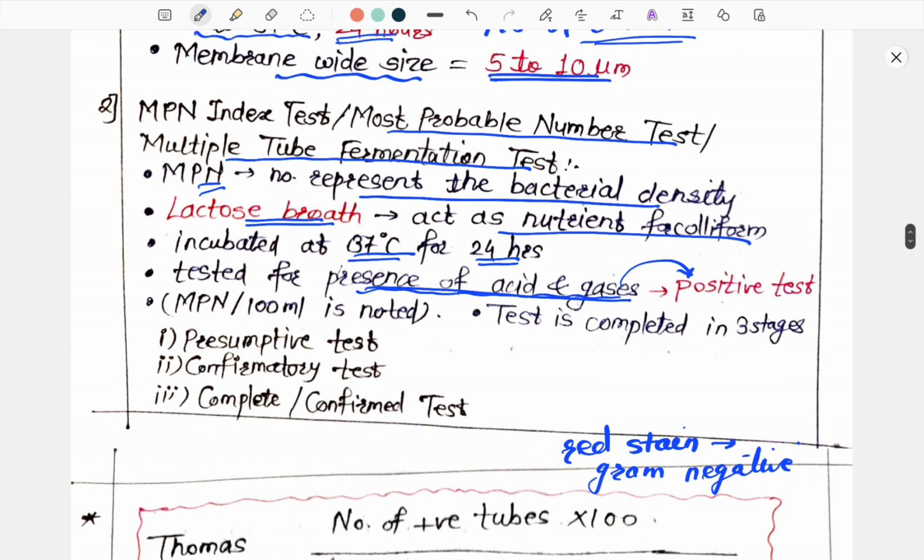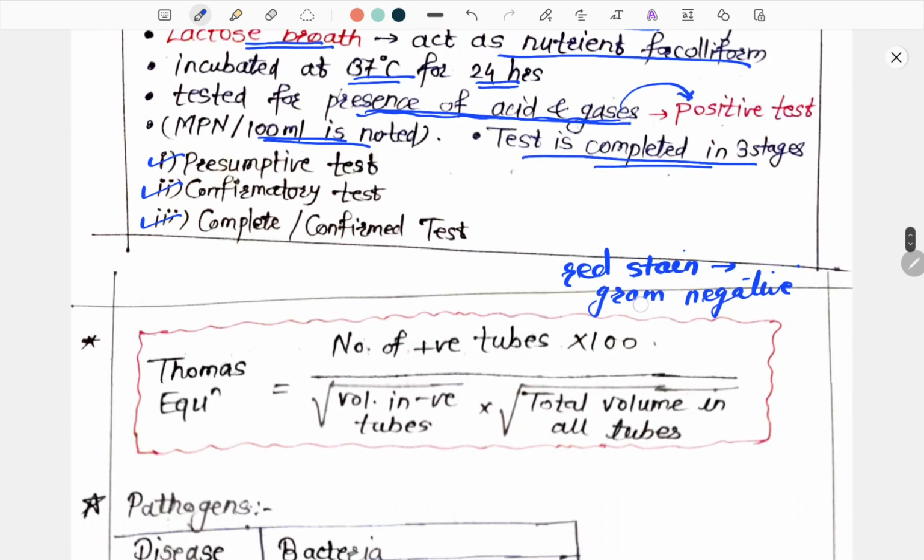Now results are observed and MPN per 100 ml is noted. The test is completed in three stages. The first one is the presumptive test, the second one is the confirmatory test, and the third one is the completed or confirmed test.